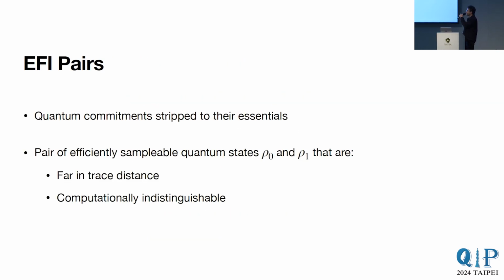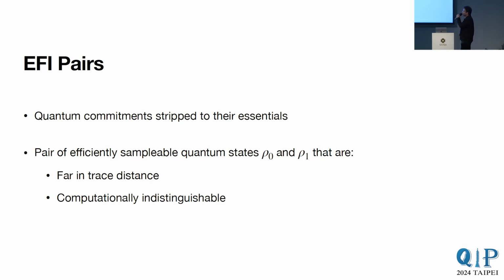Now, EFI pairs, on the other hand, can be thought of as quantum commitments stripped to their essentials. For those unfamiliar with quantum commitments, they are a cryptographic primitive that allows you to commit to a bit in such a way that the bit is not visible to anyone who receives the commitment. However, you cannot later go back and claim that you committed to a different bit.